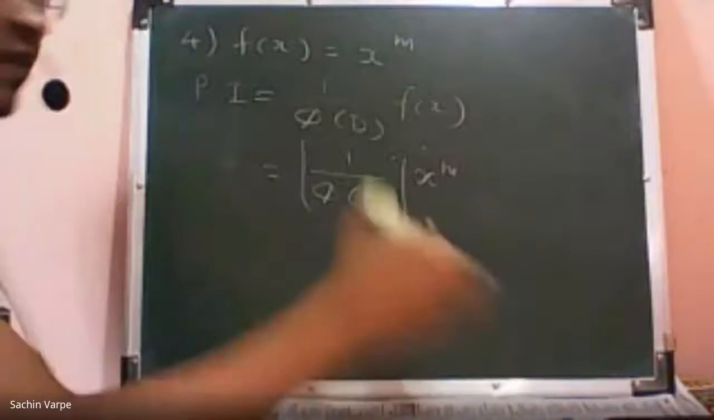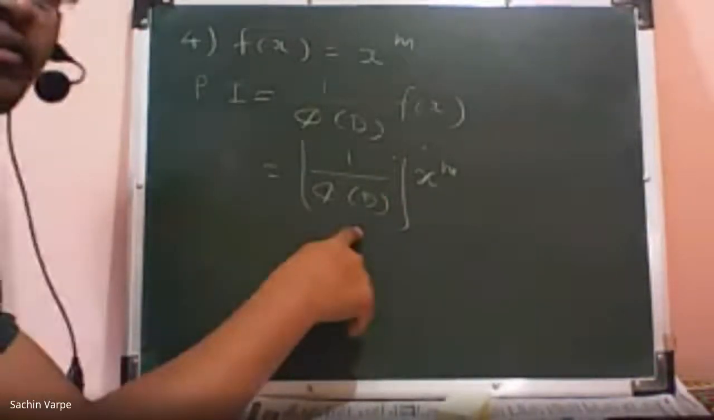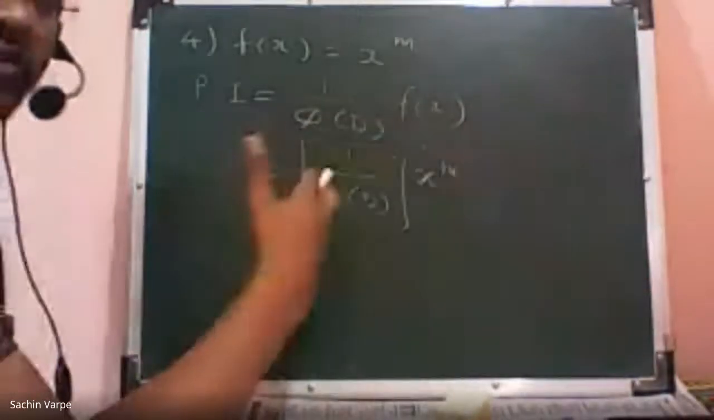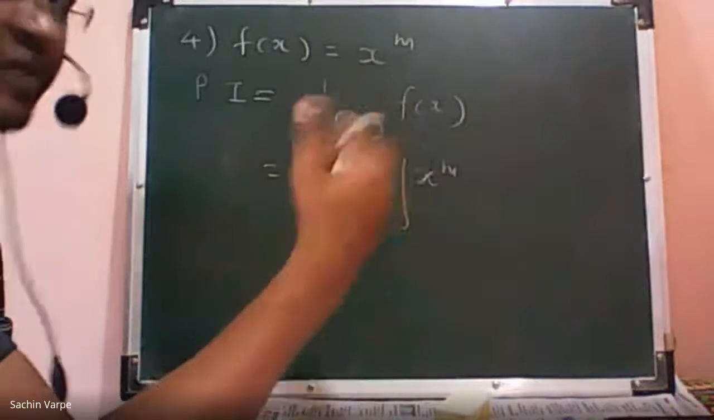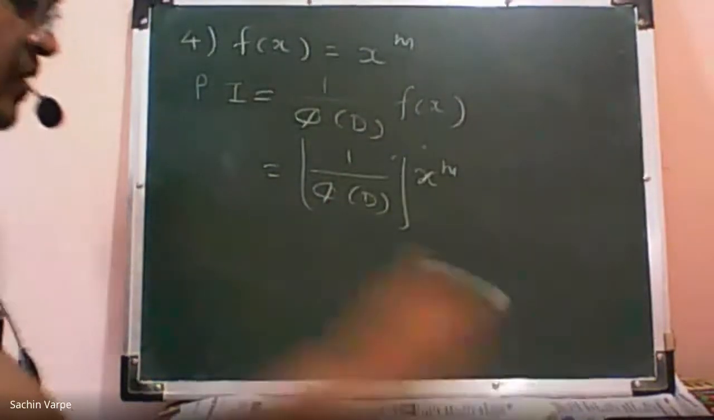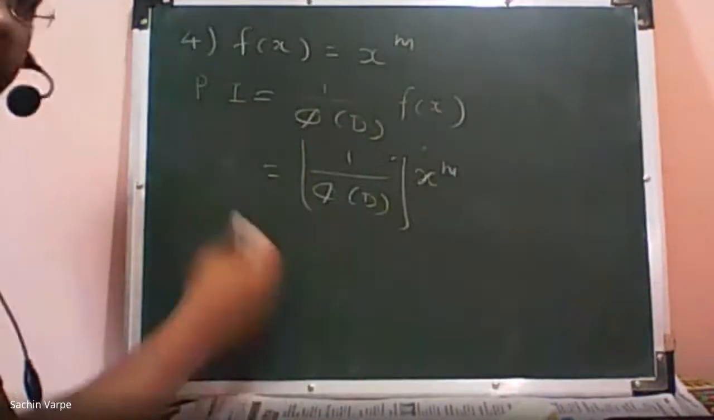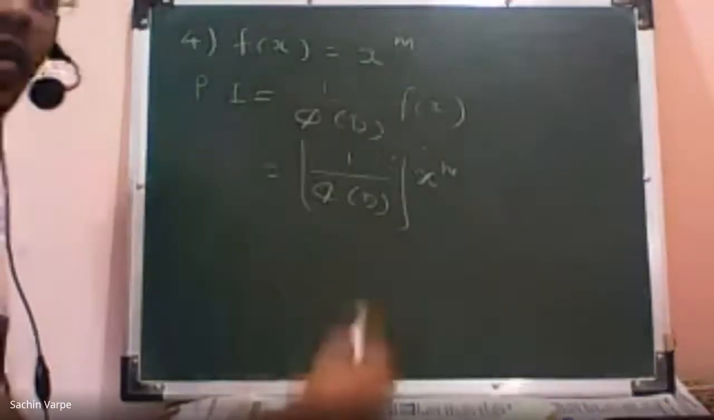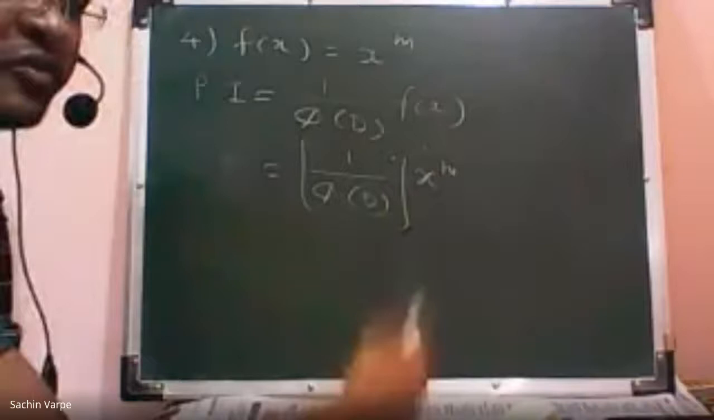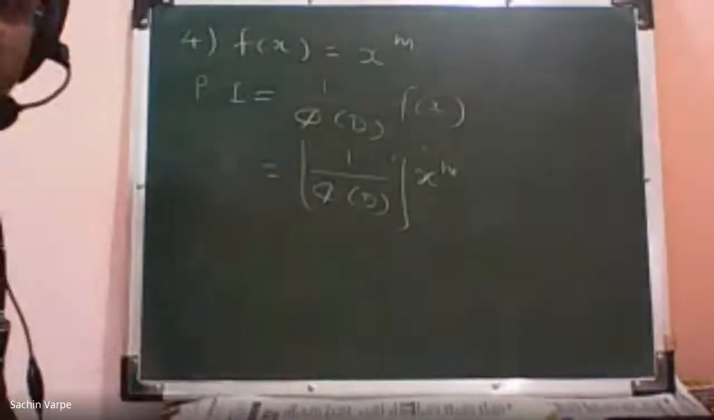Instead of changes in the calculations, we are going to express this 1 upon phi of d in terms of infinite series expansions, we can say infinite terms. So do you know that any rational function we can express in terms of infinite terms or sum of infinite terms, series of infinite terms? Do you know any such example, any such infinite expansion?